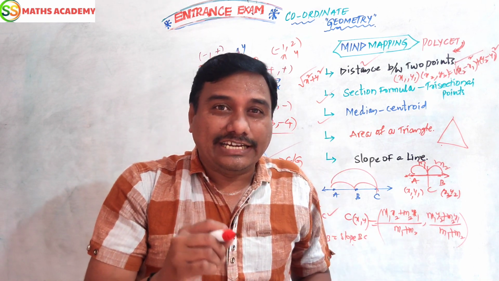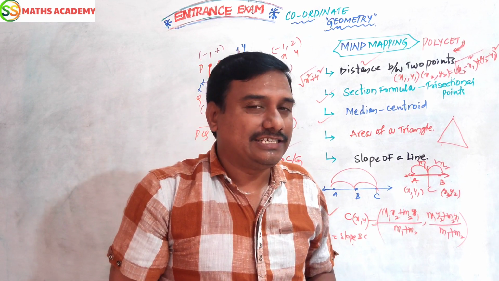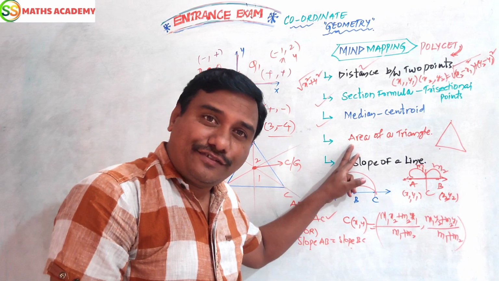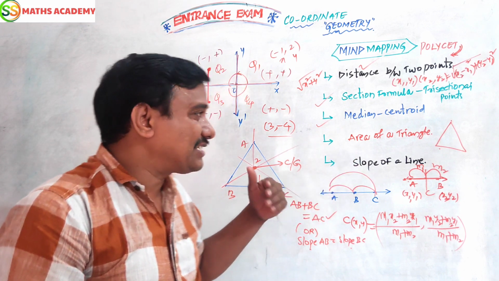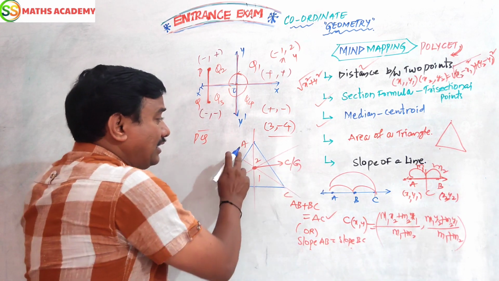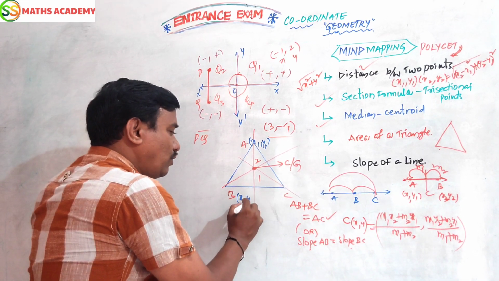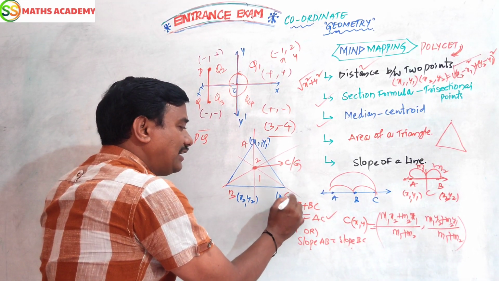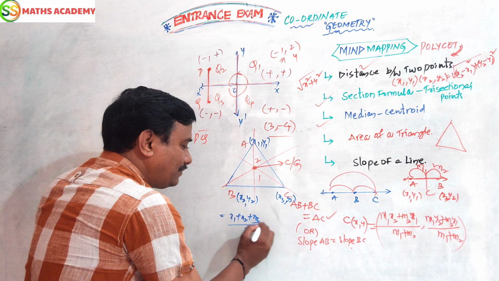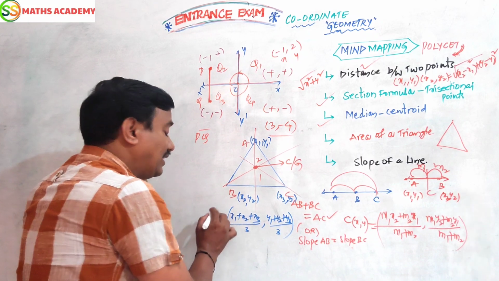Here is one beautiful examination question. Every centroid divides the medians in what ratio? Tell me, 2:1. Now, before area of triangle, the centroid formula. Here A(x1, y1), B(x2, y2), and C(x3, y3). This is one coordinate, this is one coordinate, this is one coordinate. We have to find the centroid. Simple. (x1 plus x2 plus x3) by 3, (y1 plus y2 plus y3) by 3. This is the formula to find the centroid.